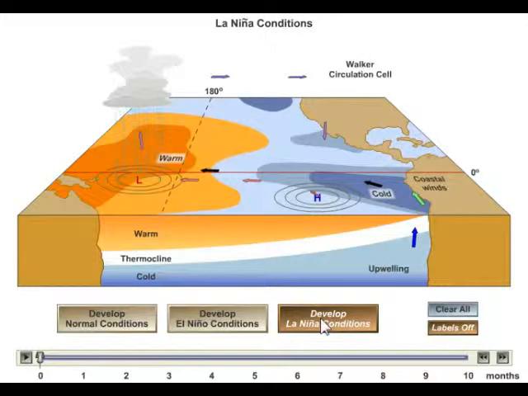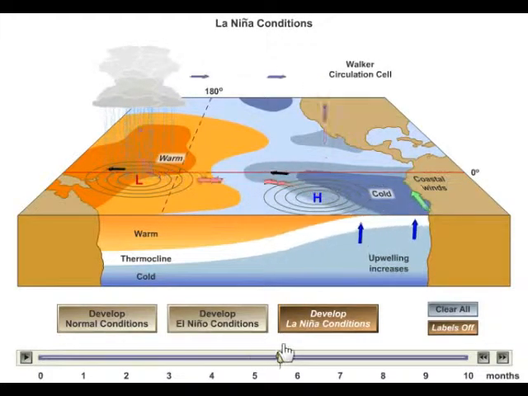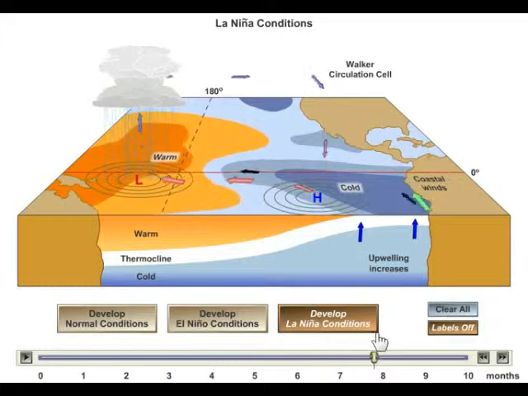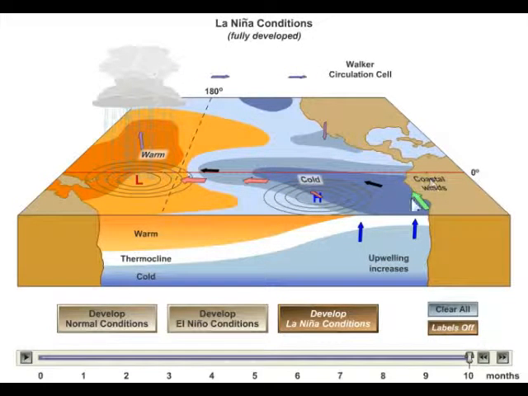La Nina really can be considered to be a sort of an intensification of the normal conditions. Remember, this is the normal situation where the trade winds are blowing all the water west and it's piling up over here. During a La Nina, the trade winds blow even more intensely, and even more cold water gets pushed west, and even more intense upwelling happens along the coast of South America. So it really is just an intensification of the normal situation.